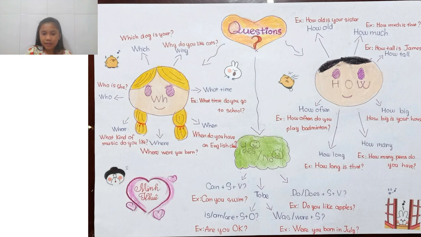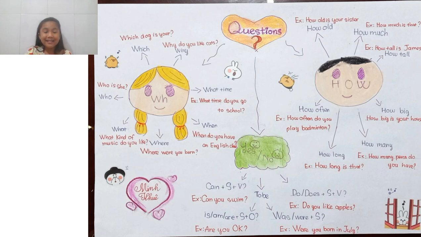And the last one: do or does plus subject plus verb. Like we have the sentence: Do you like apples? Maybe you do. Maybe you don't. I like apples, so I'll say, yes, I do. Or if they're asking, does she like apples? I'll say, no, she doesn't.